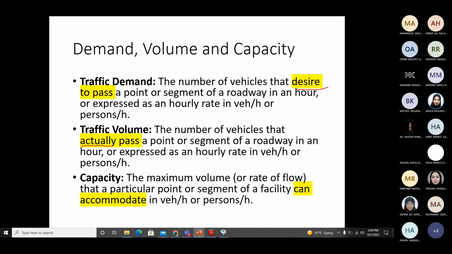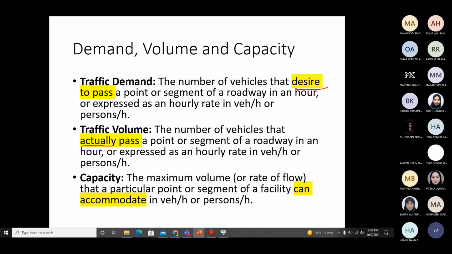Demand, volume or capacity can be vehicles passing a point or a segment of the highway. So demand is people who want to pass, volume is people who are actually passing, and capacity is the maximum that can pass. Now, demand can be more than capacity as well.